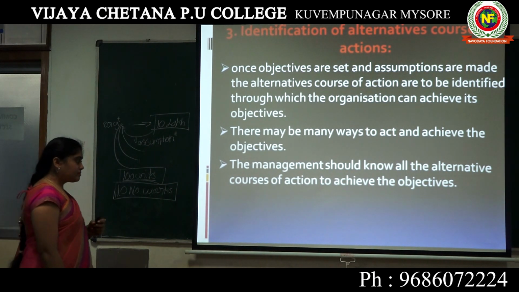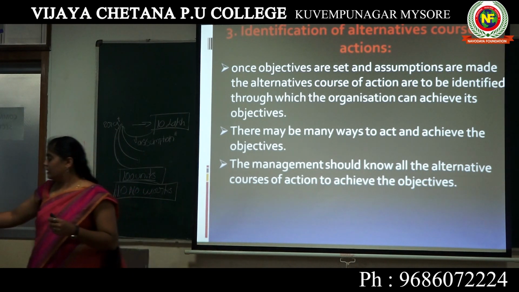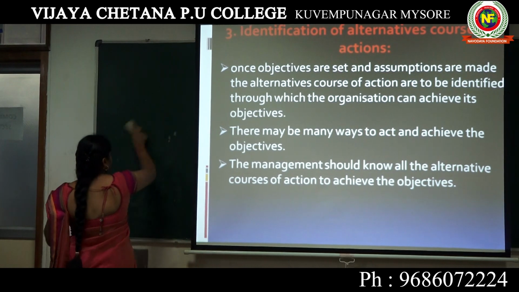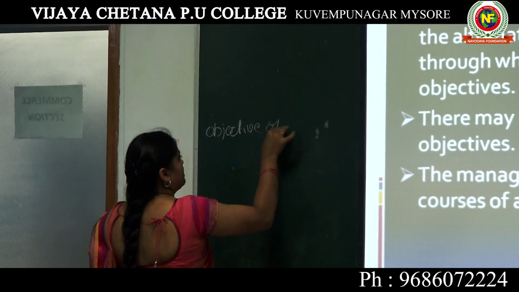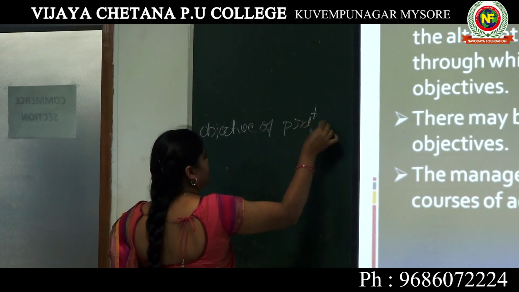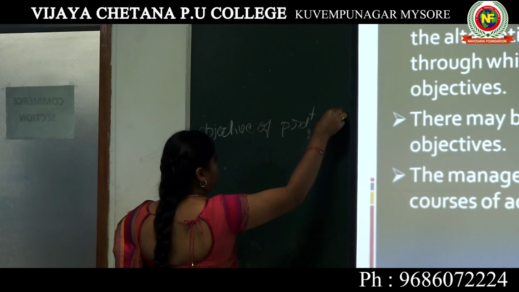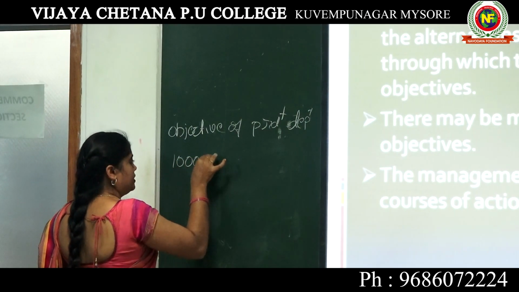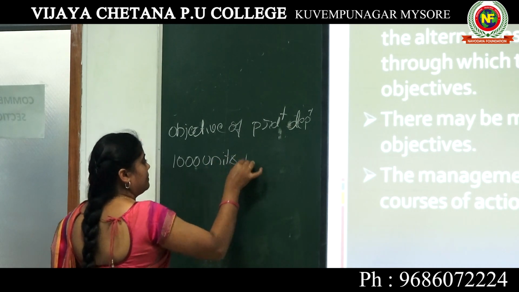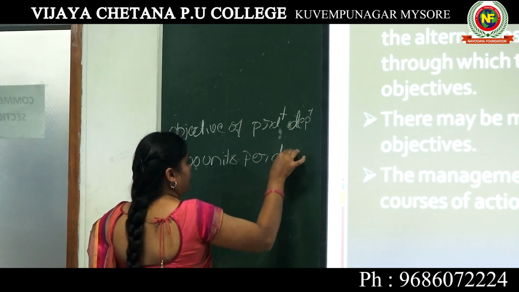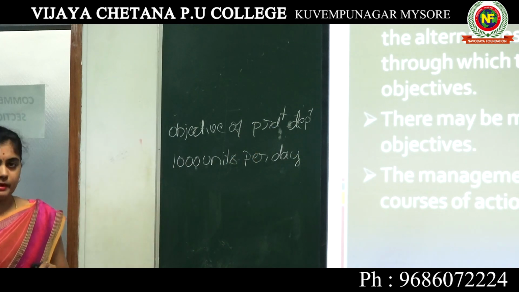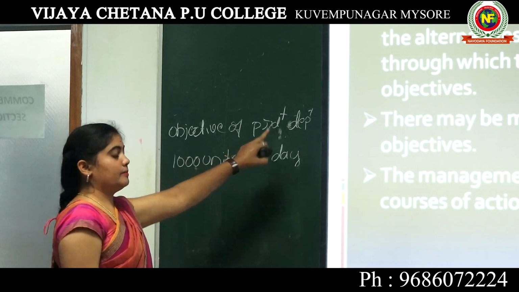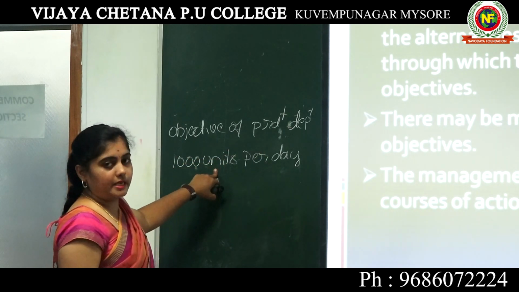So here, the best example: the production department is producing 1000 units per day. Per day, they have to produce 1000 units. That is the objective per day.